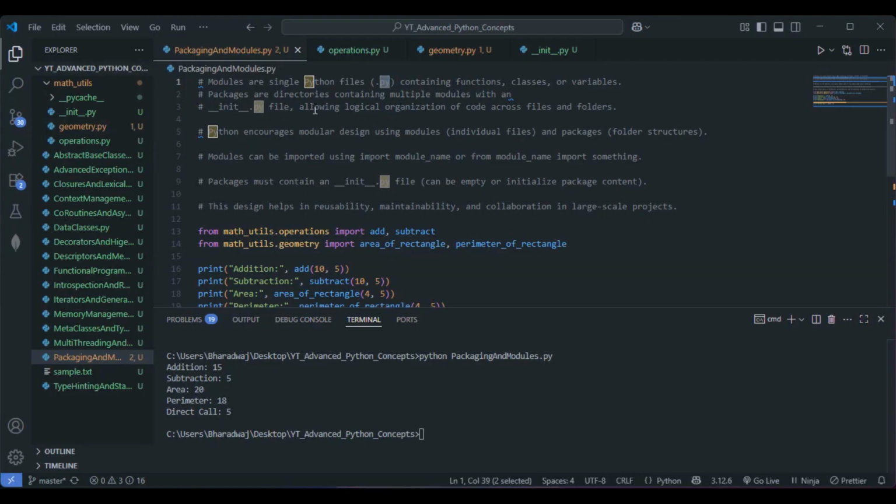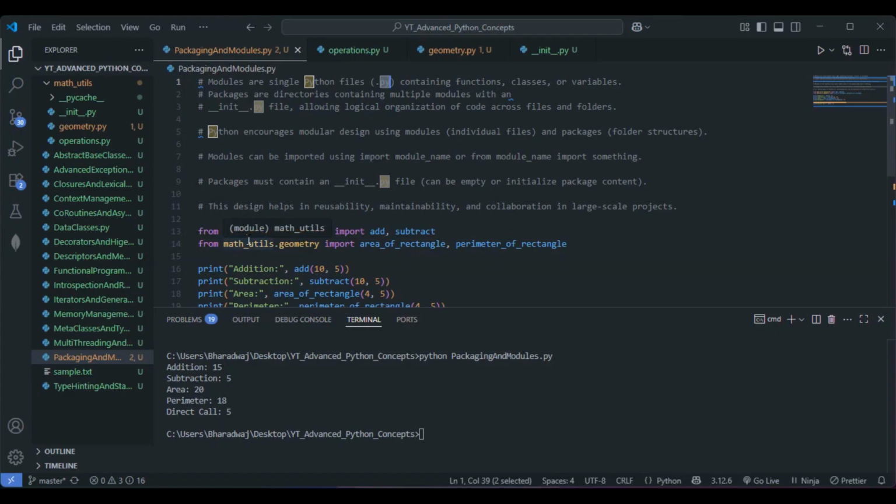Packages are directories containing multiple modules with an init.py file. In our case we have considered init.py. This is the package, not the module: math_utils is the package, and these are the modules, init.py, geometry.py, and operations.py. So packages are directories containing multiple modules with an init file, allowing logical organization of code across files and folders. So this is fine. We are done with the packaging and modules topic.